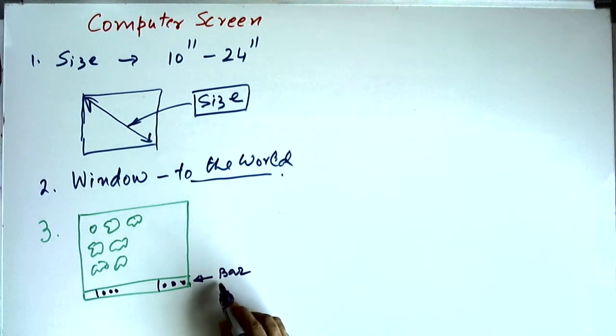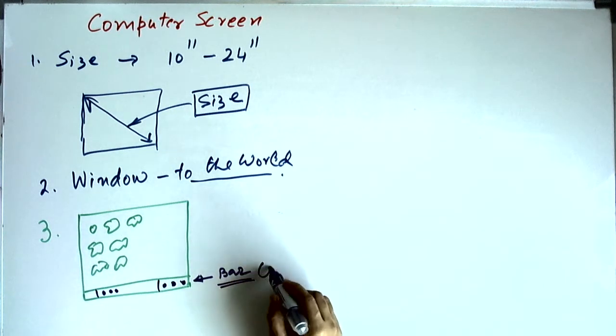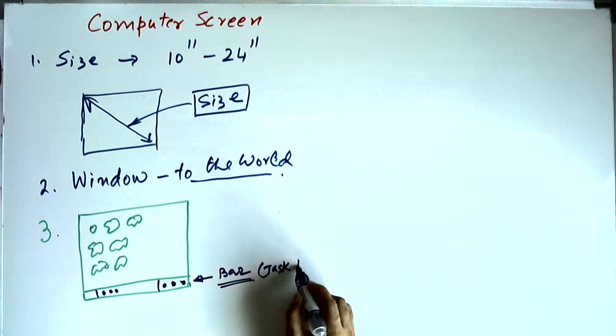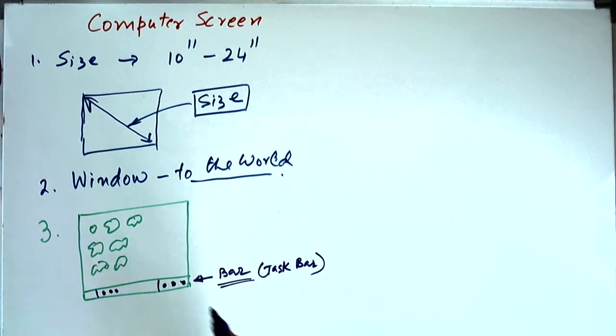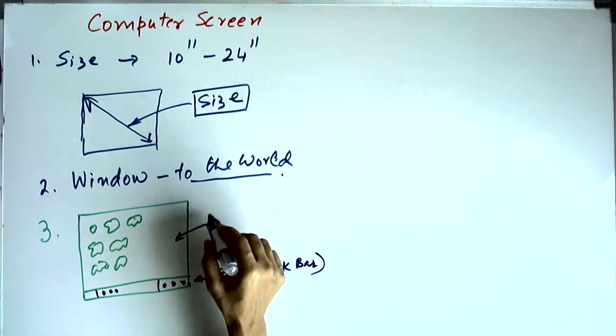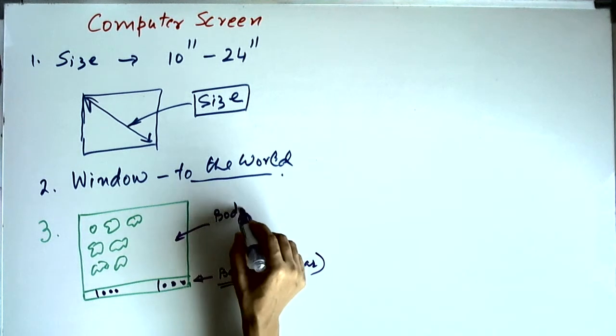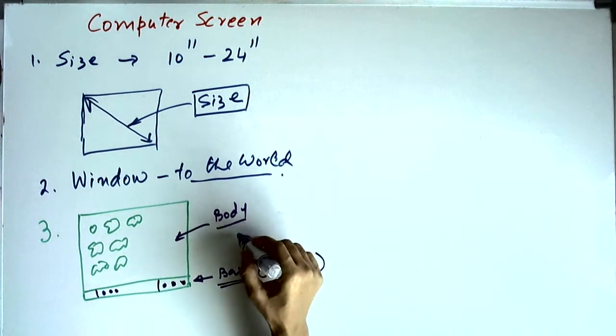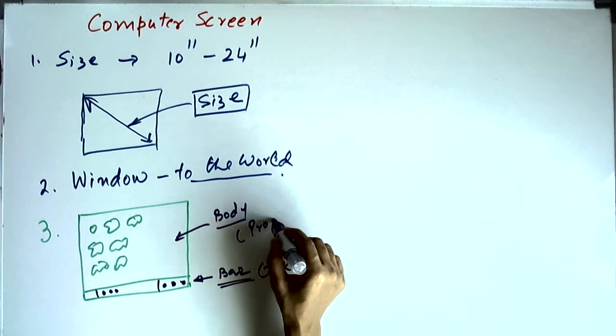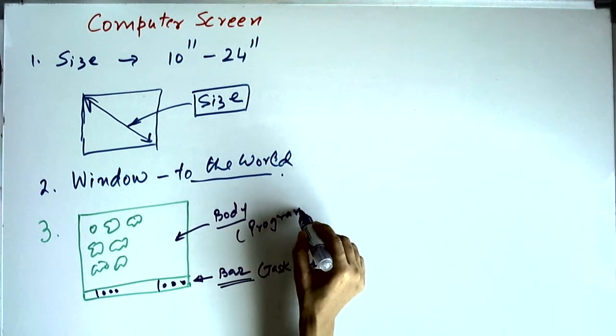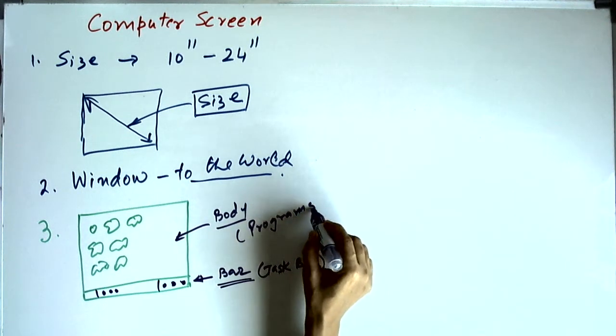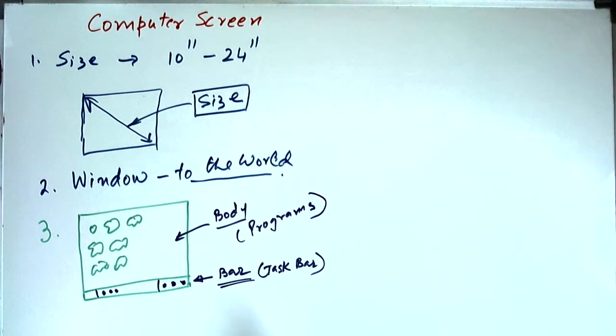So this is the starting bar, and this is sometimes also called the task bar, and then on the main body of the screen, you will see some icons. Now these are the programs which are loaded on your computer, which are available on your computer, and you can use them. So these are the programs which are ready.